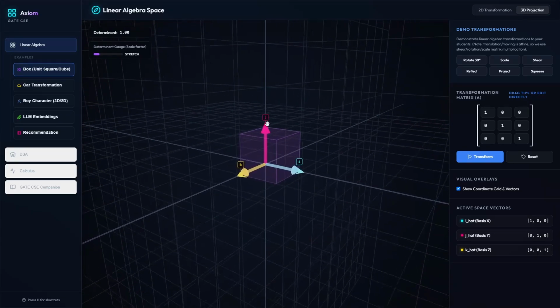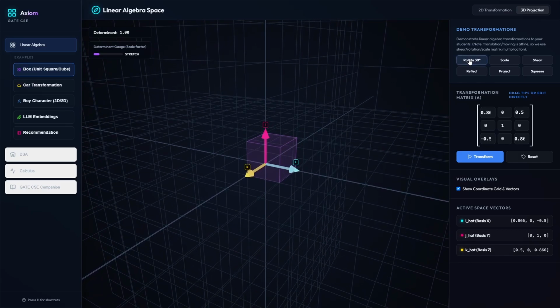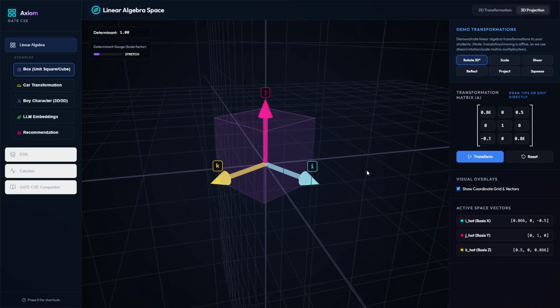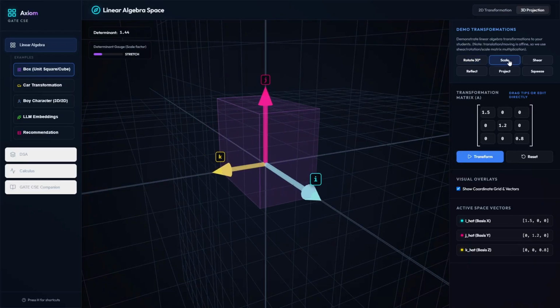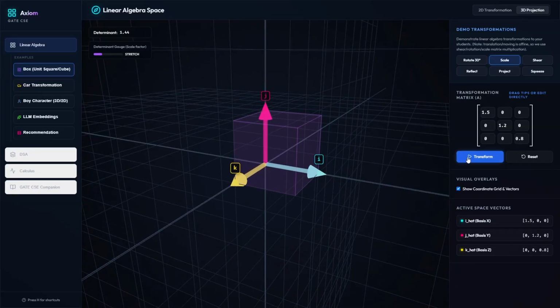If we want to do some transformations on the 3D plane, see how it looks. If I rotate this, by doing the rotation transformation, the values of i hat, j hat and k hat changed a little bit. If I show you the transformation again, look, this is how it transformed. If I do scale, see how the transformation happened and the vectors are scaled. And if I click on shear, look how it has slightly tilted towards the right. This is the shear transformation.